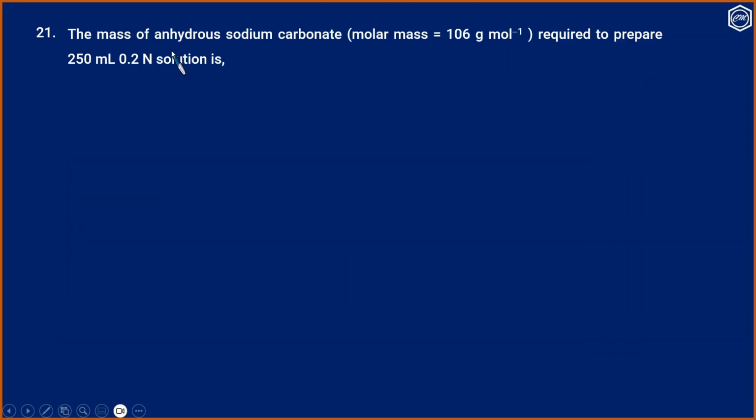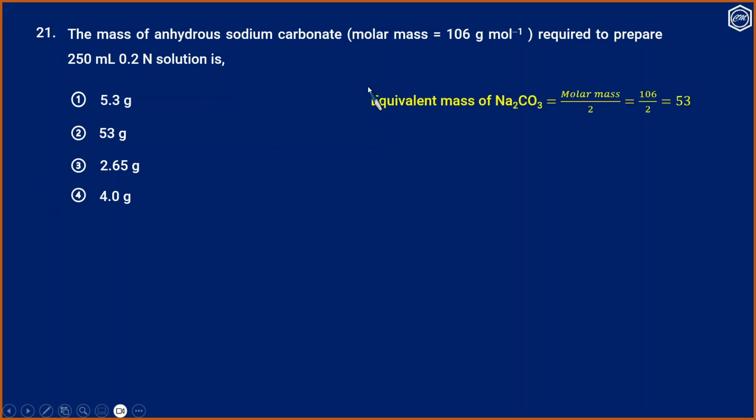Question 21. The mass of anhydrous sodium carbonate required to prepare 250 ml 0.2 normal solution is: molar mass of sodium carbonate is 106 gram per mole. Option 1, 5.3 gram; option 2, 53 gram; option 3, 2.65 gram; and option 4, 4 gram. We need some numerical calculation.